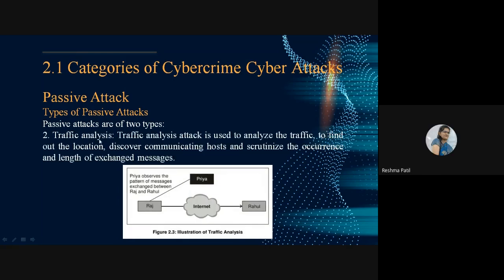Second is traffic analysis. The second type of passive attack is traffic analysis. A traffic analysis attack is used to analyze the traffic to find out the location, discover the communication host, and scrutinize the occurrence of that communication host.